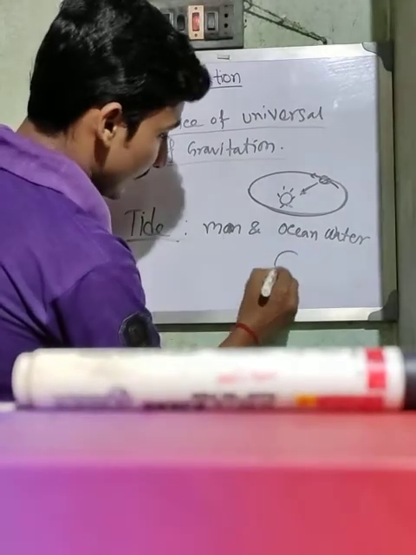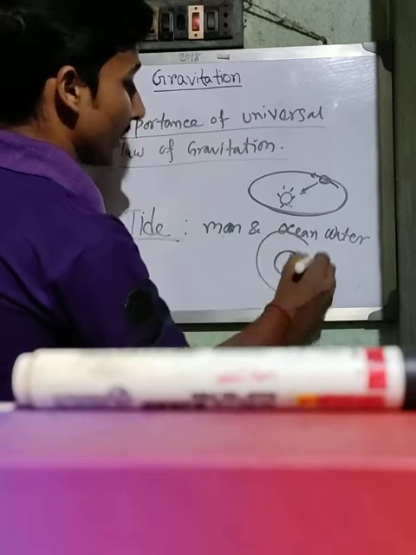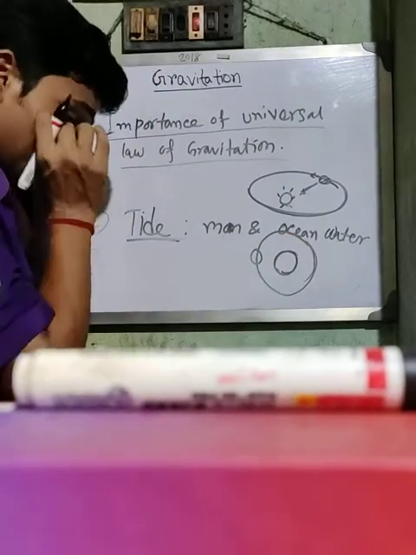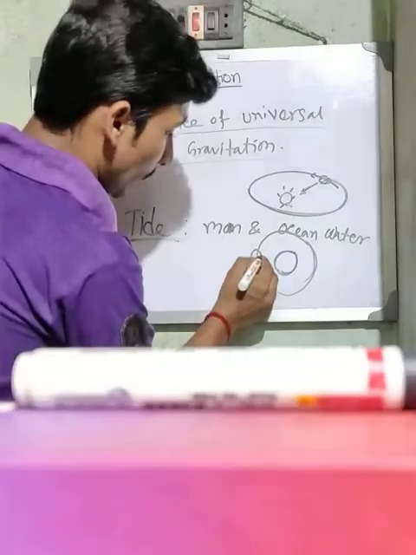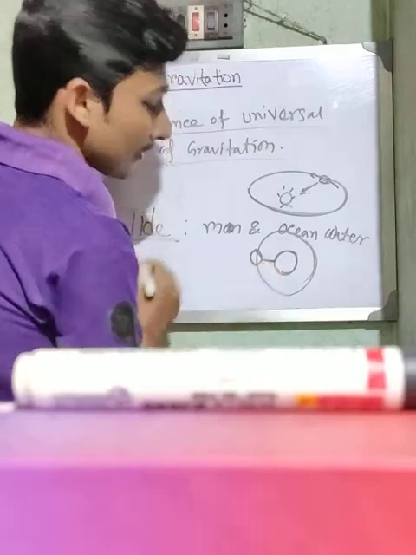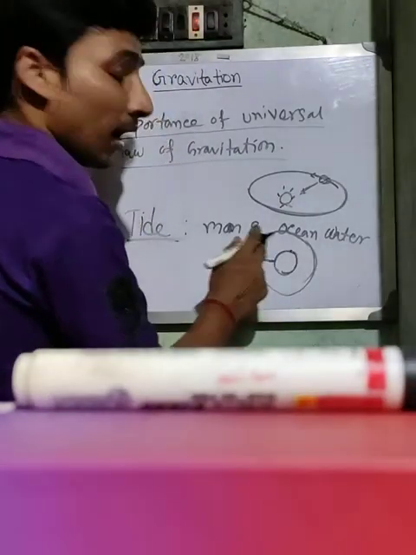Suppose this is earth, and the moon revolves in this way. This is the moon here. When the moon comes to this position, this distance is smaller than this distance from the moon.